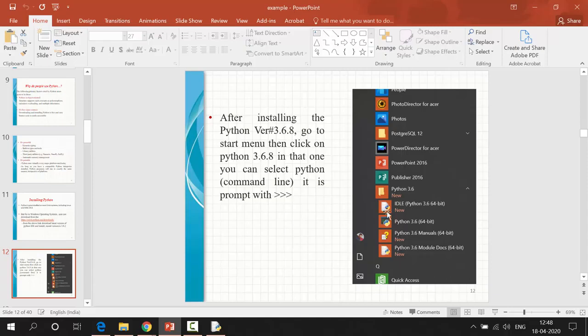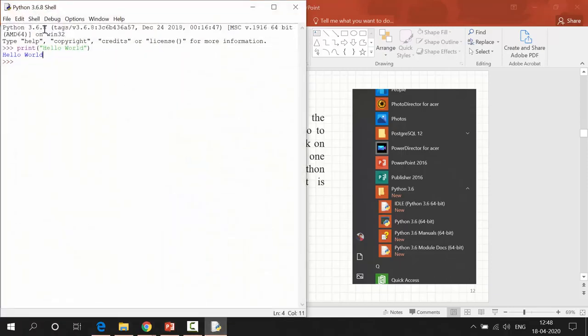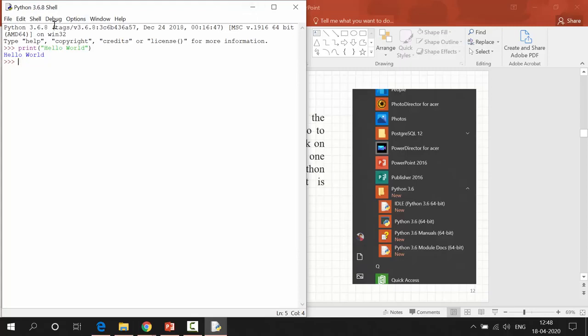So if you click on this, you will get this. This is the IDLE. I am using version 3.6.8. You can install 3.6.8, or else you can install 3.8, no problem. It will run. But don't go for 2.7 or 2.2 version.